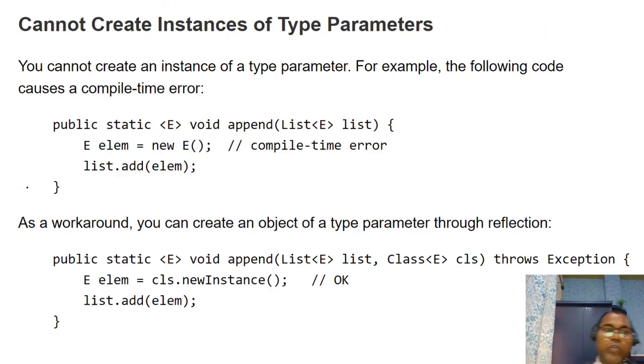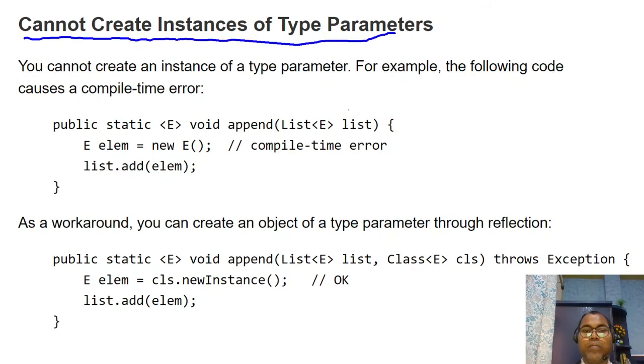Next, you cannot create an instance of a type parameter. If this is the list of E, you cannot create a new E element. E is nothing. E is nothing. Any list of element you can pass. The T, E is nothing.